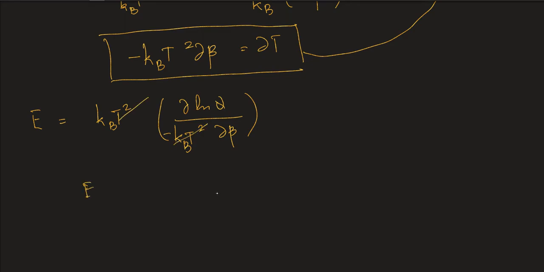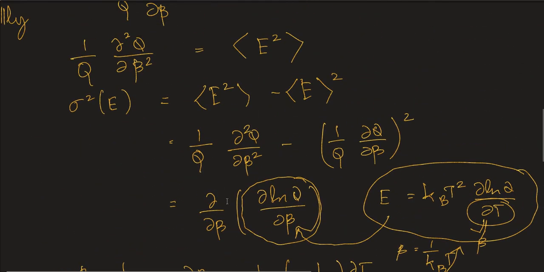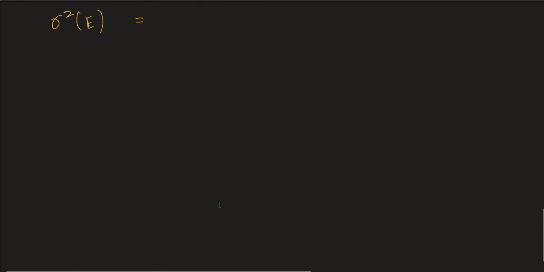So this E is nothing but, right. So now we can see that we already are starting to see the final formula. So we substitute it back into the formula for variance.